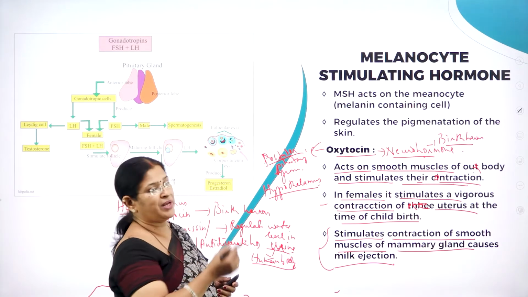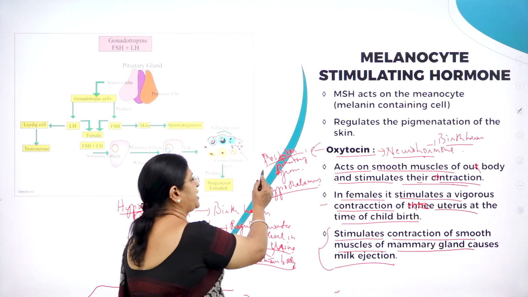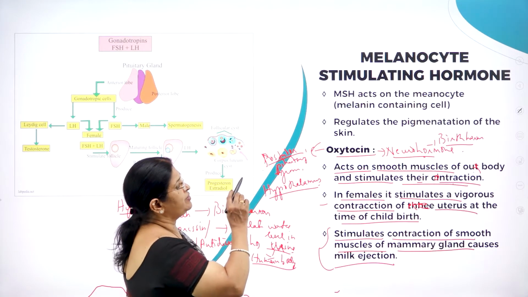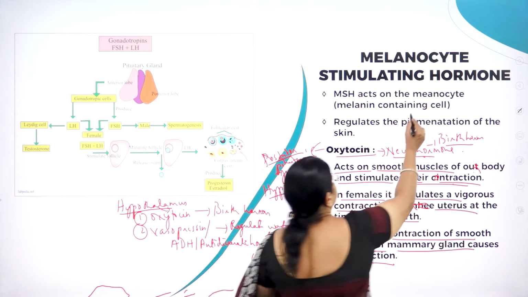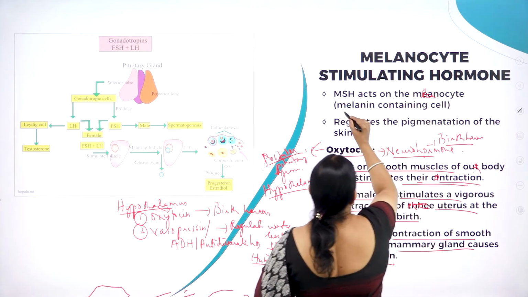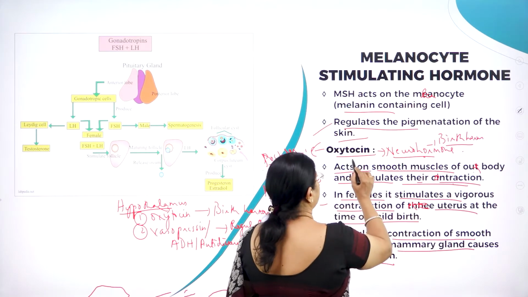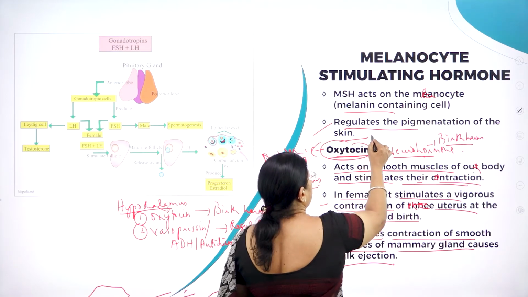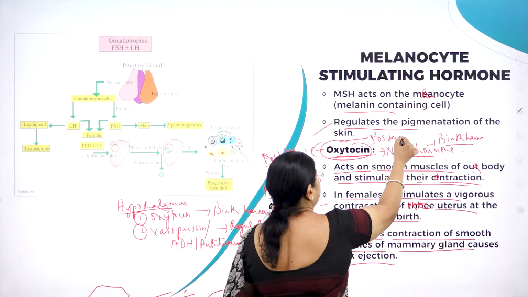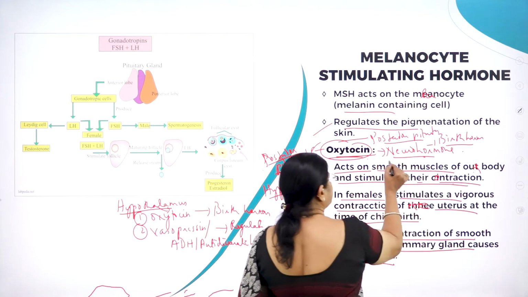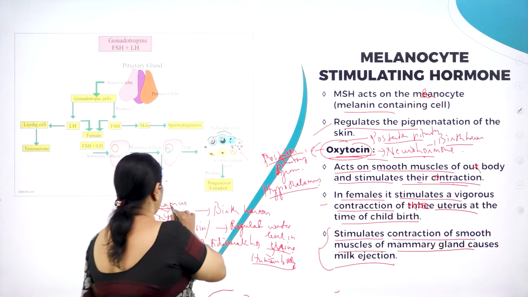So we have studied melanocyte stimulating hormone, which is produced by the pars intermedia of the anterior pituitary, which acts on the melanocyte, the melanin containing cell, and regulates the pigmentation of the skin. Oxytocin is received by the posterior pituitary, and it is a hormone produced by the hypothalamus.